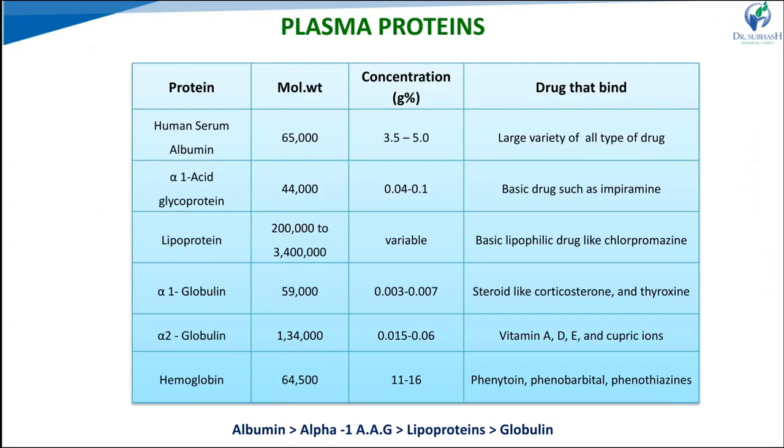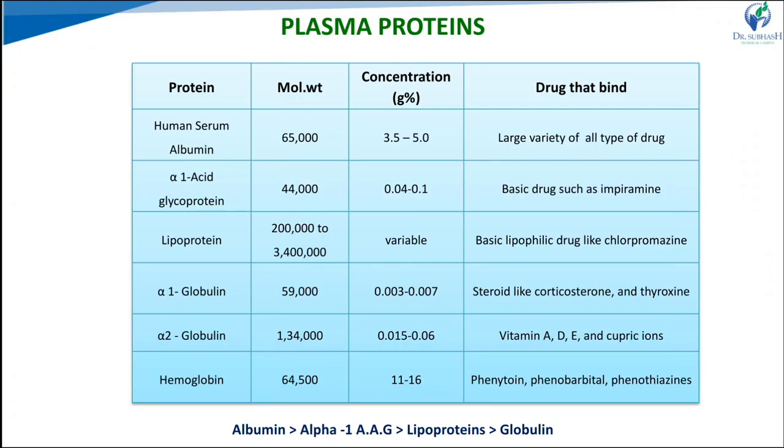Then binding of drug to globulins. Here there are alpha 1, alpha 2, beta 1, beta 2, and gamma globulins, with minor concentrations. Steroid-like drugs bind with alpha 1, vitamins like A, D, E bind with alpha 2, ferrous ions bind with beta 1, and antigens bind with gamma globulins.